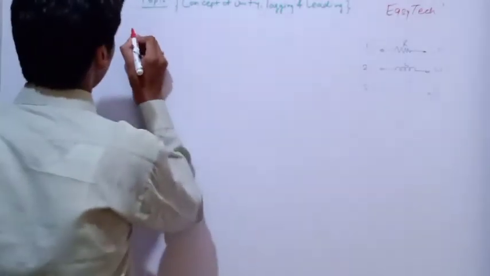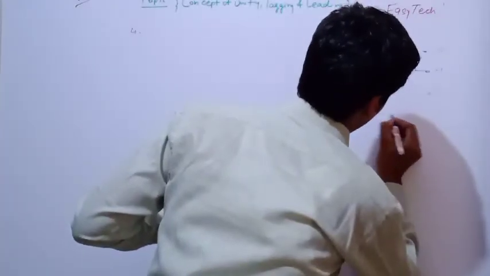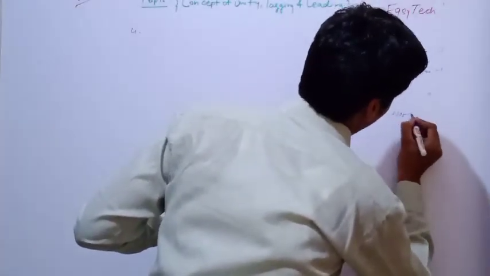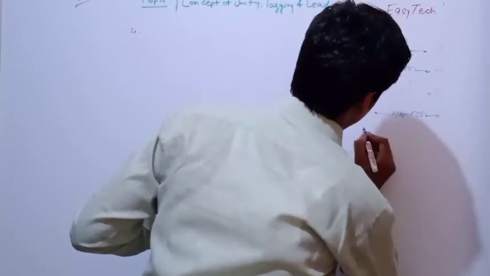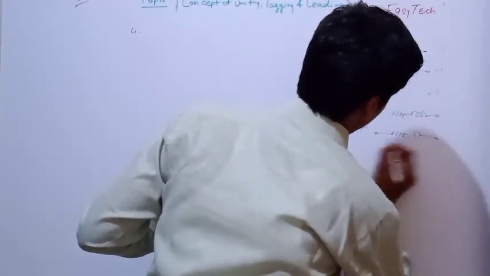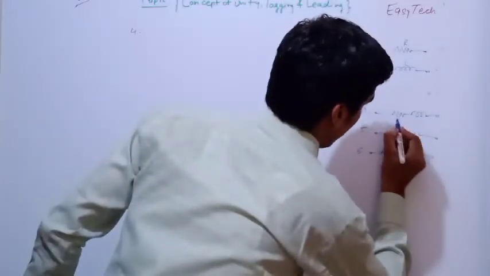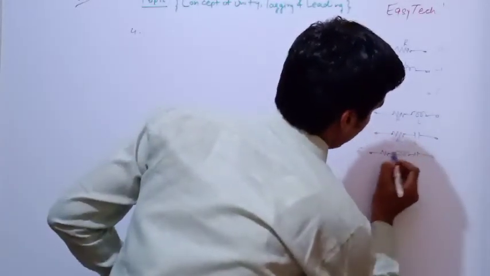You can draw here: if the circuit has R and L, if the circuit has R and C, and if the circuit has finally R, L, C. Okay, if the circuit has R and L, if the circuit has RC, if the circuit has RLC, what happens?